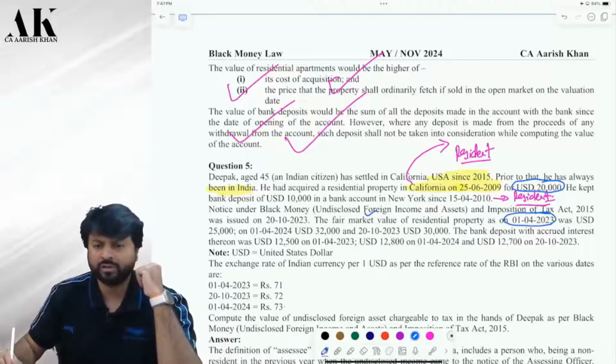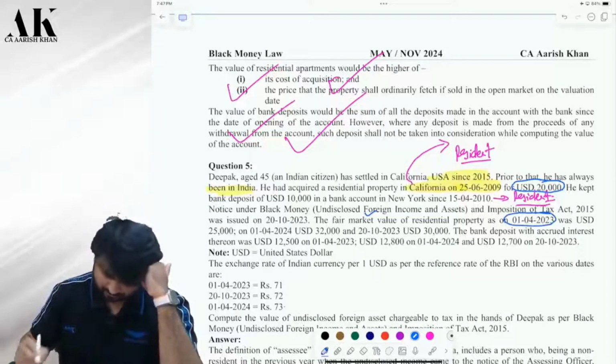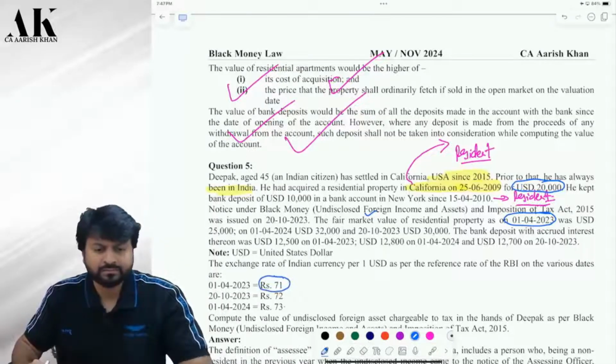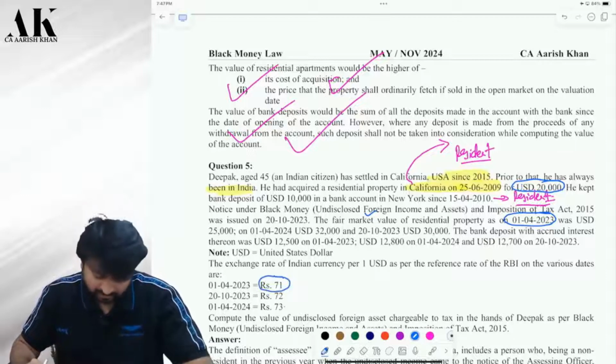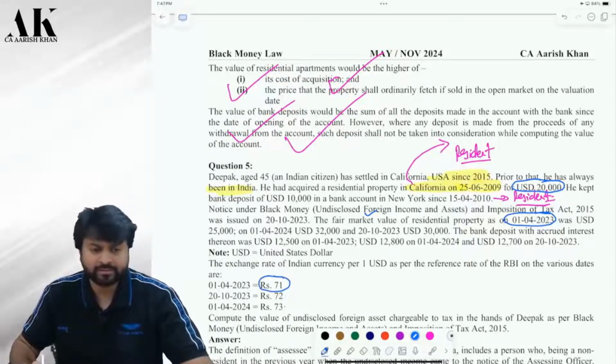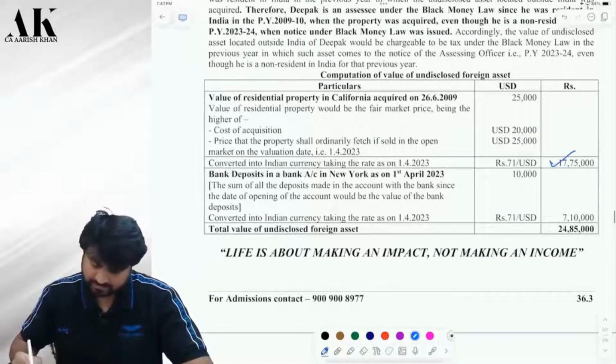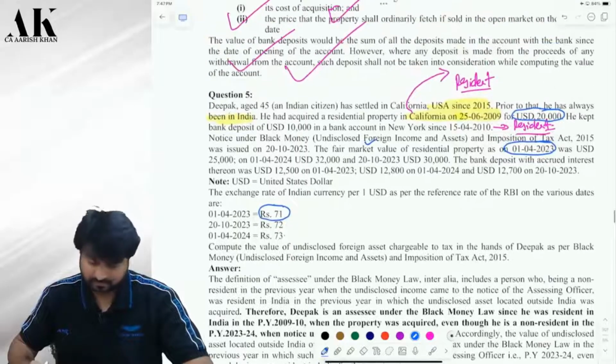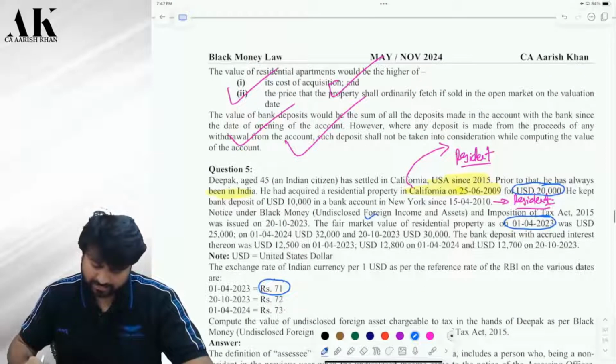It has come to the notice of the AO. So therefore, whichever is higher, and you will multiply that with 71 rupees, the RBI reference rate on 1/4/2023. So the first one is done. Is it clear? $25,000 into 71.